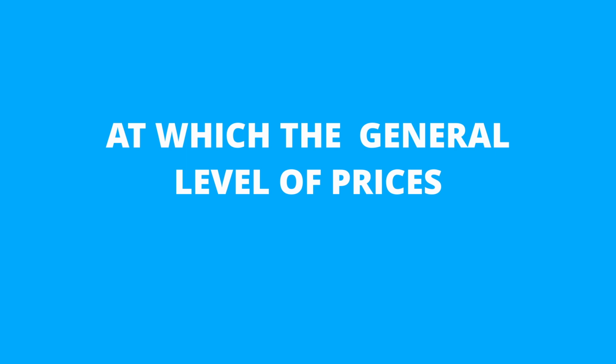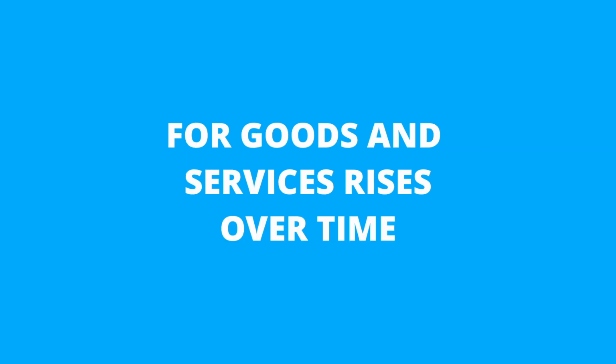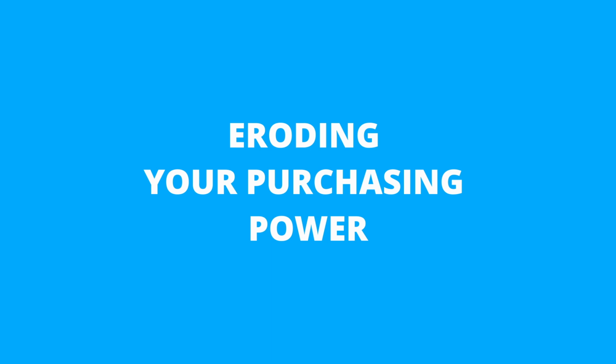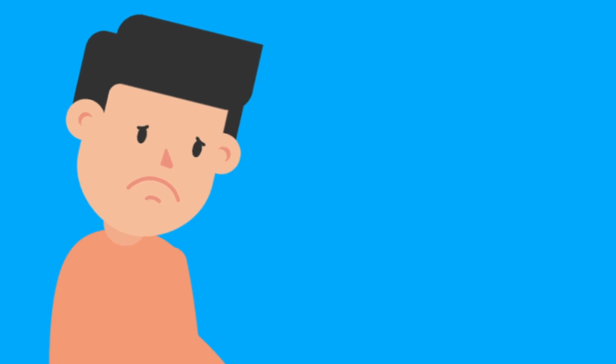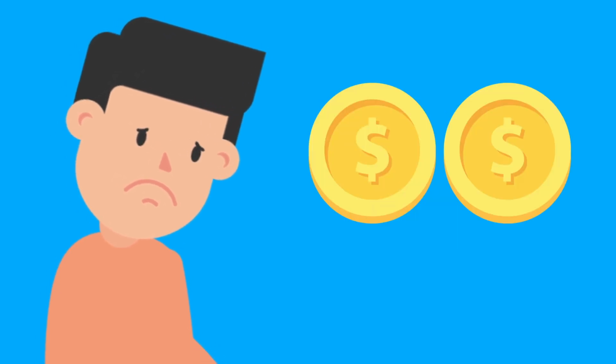Inflation is the rate at which the general level of prices for goods and services rises, eroding purchasing power. Essentially, it means that over time, your money buys less than it used to. Imagine you could buy a loaf of bread for $1 a few years ago, but now that same loaf costs $2. That's inflation at work.